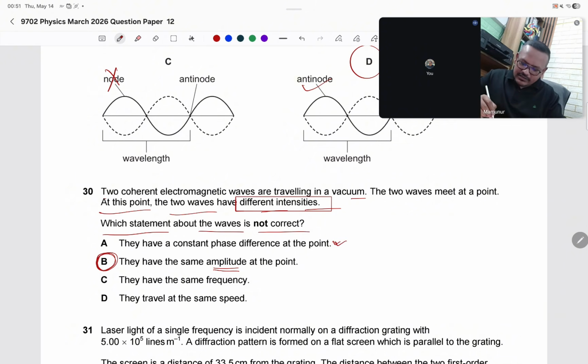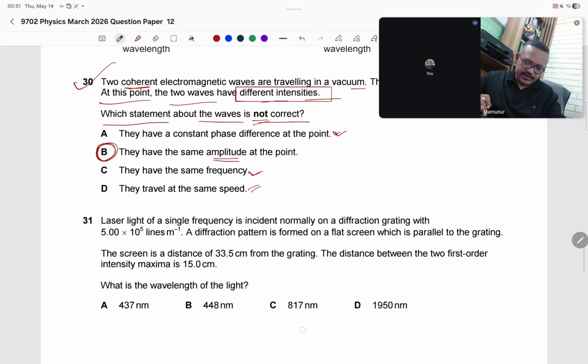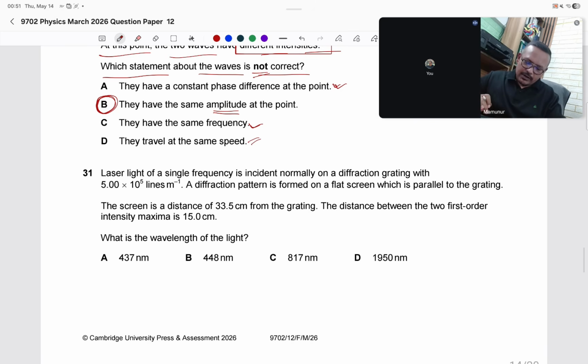They have the same frequency. I told you a bit back, coherent means same frequency, and they travel at the same speed. If the frequency is the same, the time period will be the same, so the speed will be the same. Yes, coherent sources are traveling at the same speed. So question 30, the answer is B, it is not correct.